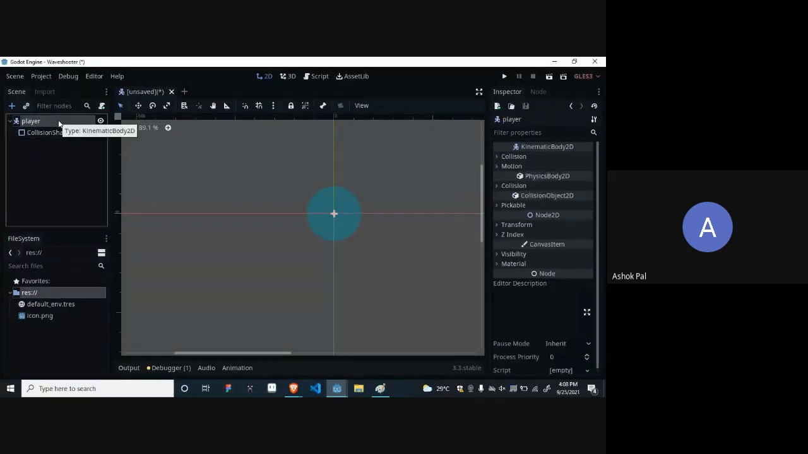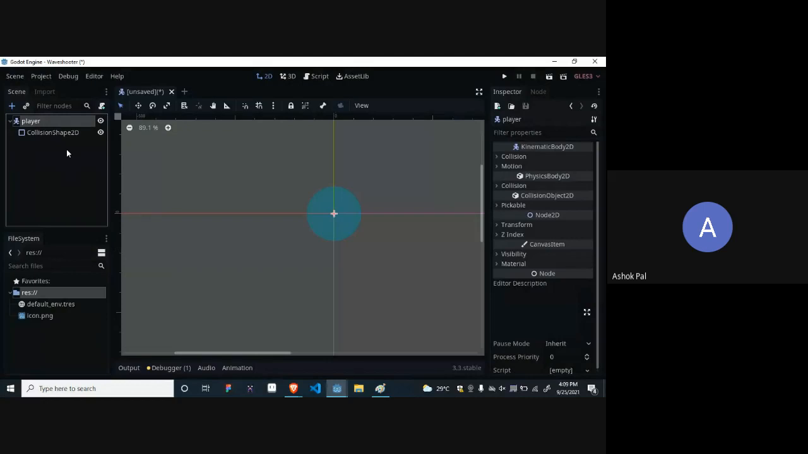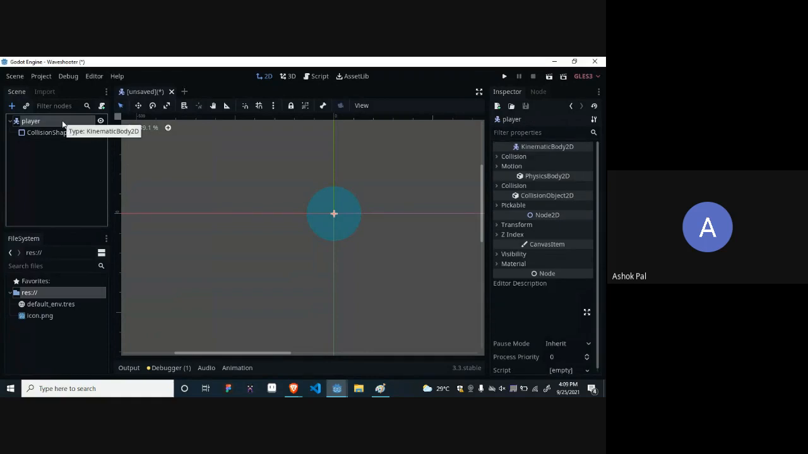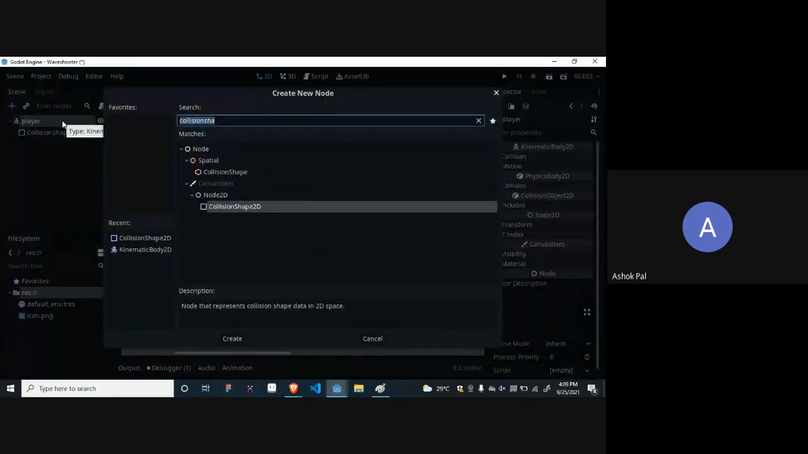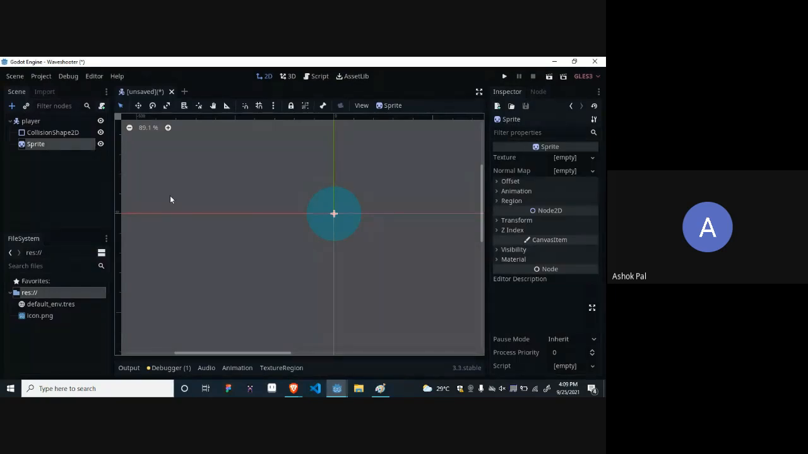So the final node is sprite 2D. It can be a child of collision 2D if you want, but I will just make it a child of player. To select the parent, you just have to click on the parent and then press Control A to add the child. So I will make player the parent, Control A to add the node, and I will write sprite 2D. Where is sprite 2D? Okay, here. In the properties panel, there is a property called texture, and it requires a PNG or any image based source. Godot has provided us a texture, icon.png.